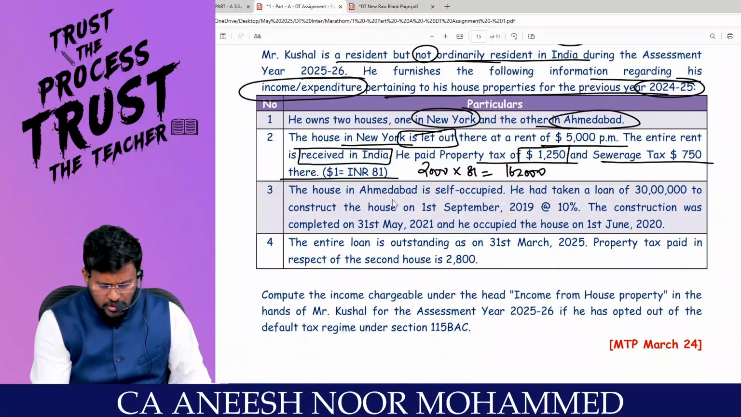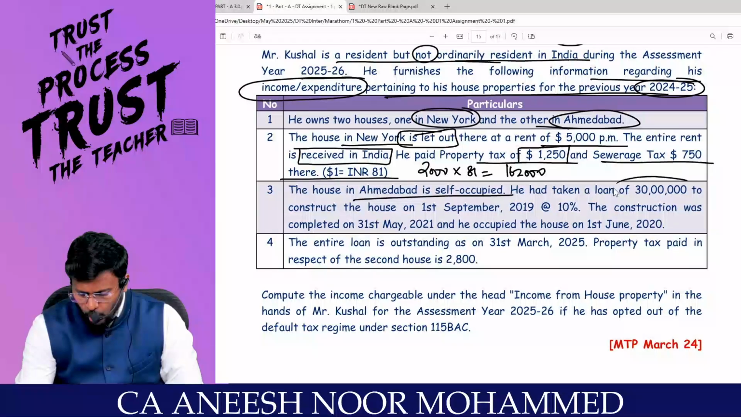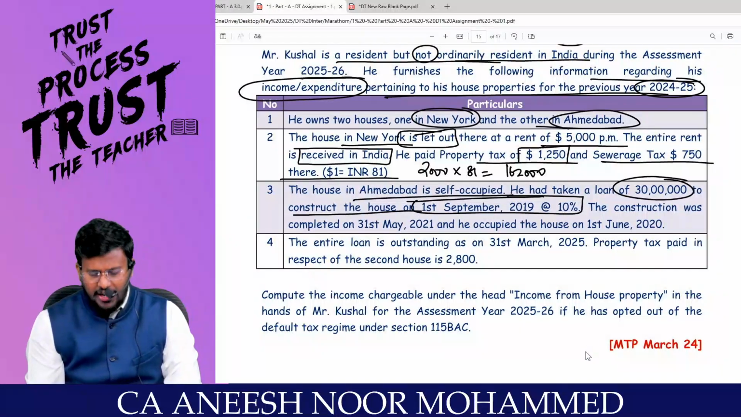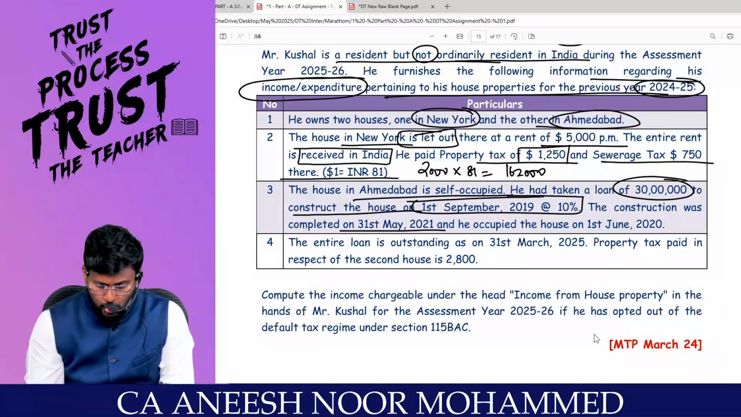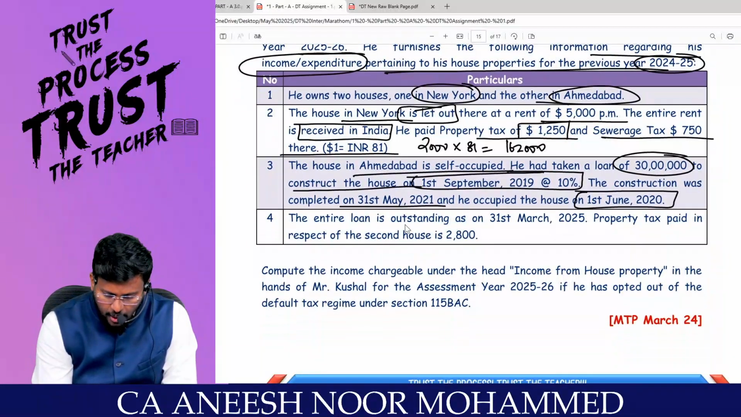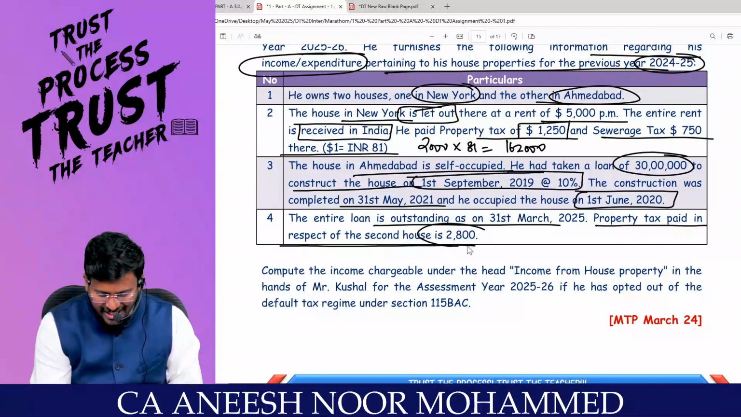1,62,000. The house in Ahmedabad is self-occupied. No problem, 2 houses can be taken. He had taken a loan of 30 lakh to construct the house on 1st September 2019 at 10%. The construction was completed on 31st May 2021 and he occupied the house on 1st June. The entire loan is outstanding on 31st March. Property tax paid in respect of second house is 2,800.